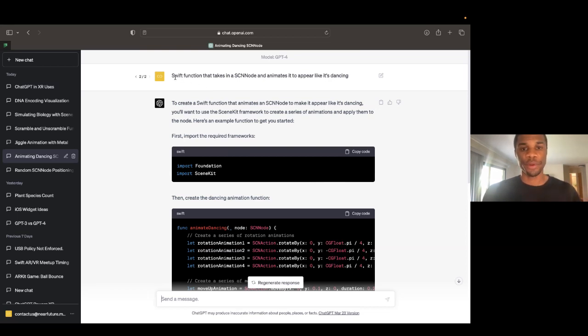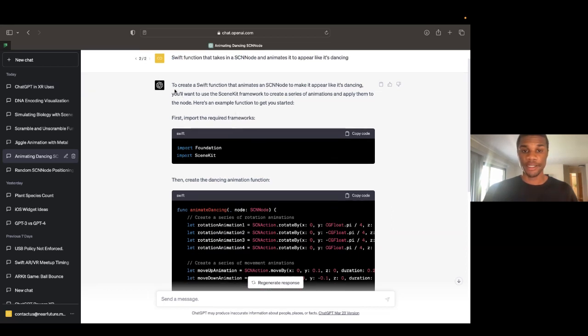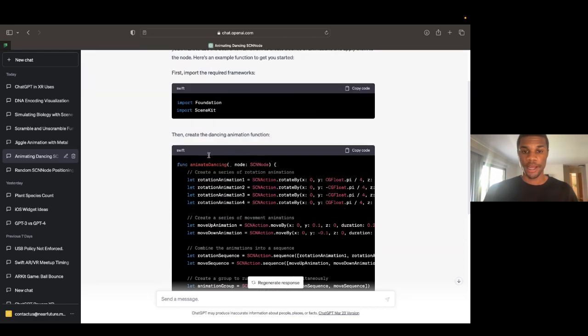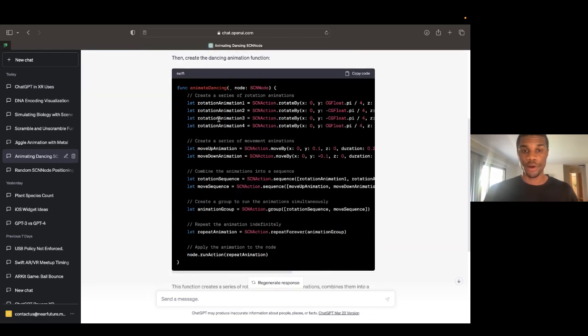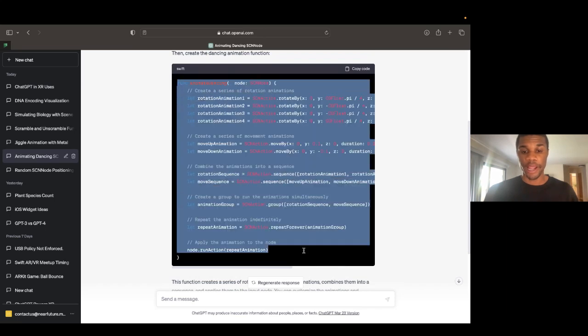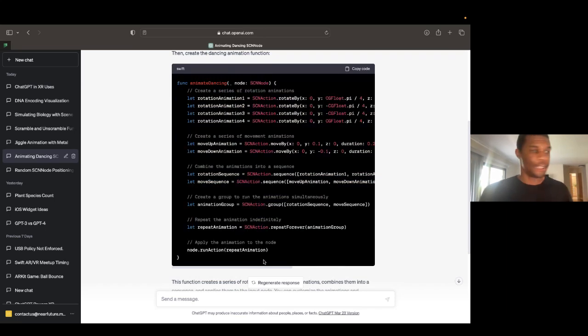I said, hey, give me a Swift function that takes in an SCN node and animates it to appear like it's dancing. So if you're a complete beginner, SCN node basically just means 3D model. So I'm saying, hey, in the language Swift, which is Apple's programming language, can you create some code that takes in a 3D model and makes it look like it's dancing? And it says, hey, well, first you gotta do this. And then once you have those things, you can go ahead and create this function, which will animate that node as dancing. And again, I could show this off and demo it, but we won't have too much time.